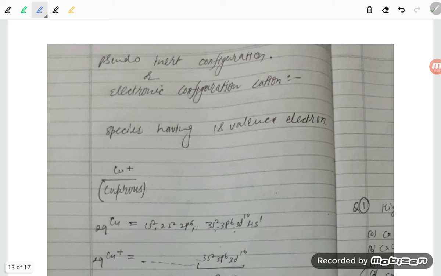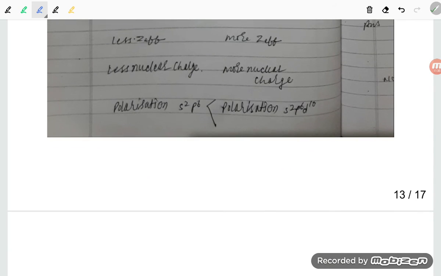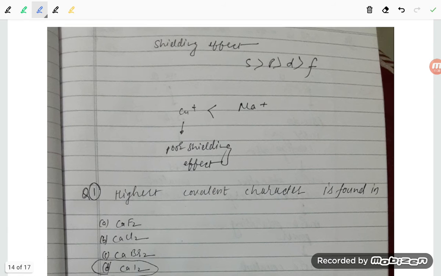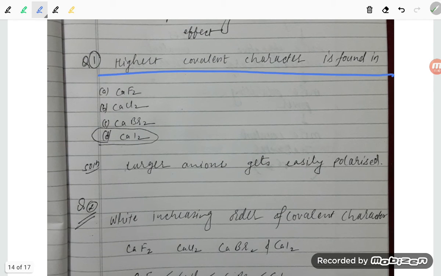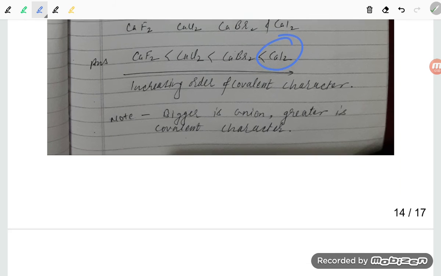Next one, pseudo inert gas configuration. A species having 18 valence electrons has pseudo inert gas configuration. Highest covalent character means a small cation and a large anion. Here the cation is common and the anion is large, so this is the answer. A larger anion gets easily polarized. Next, write the increasing order of covalent character. CaI2 has more covalent character because I is the largest in size.